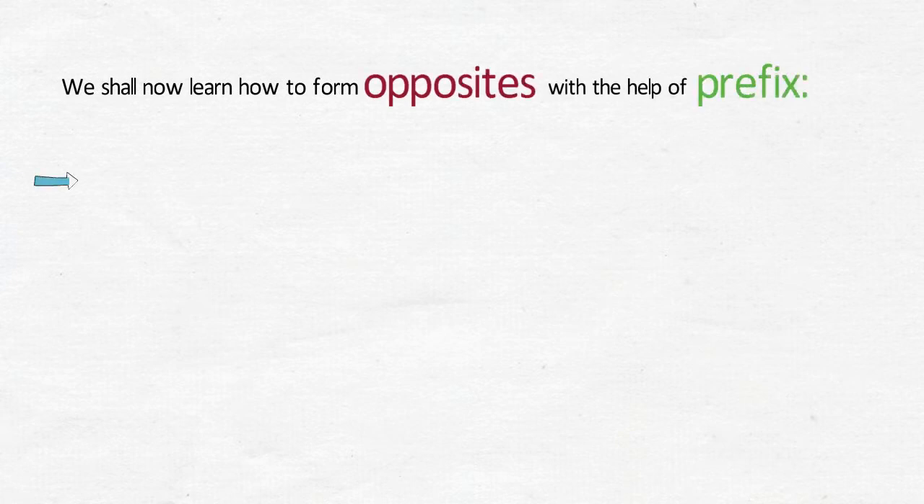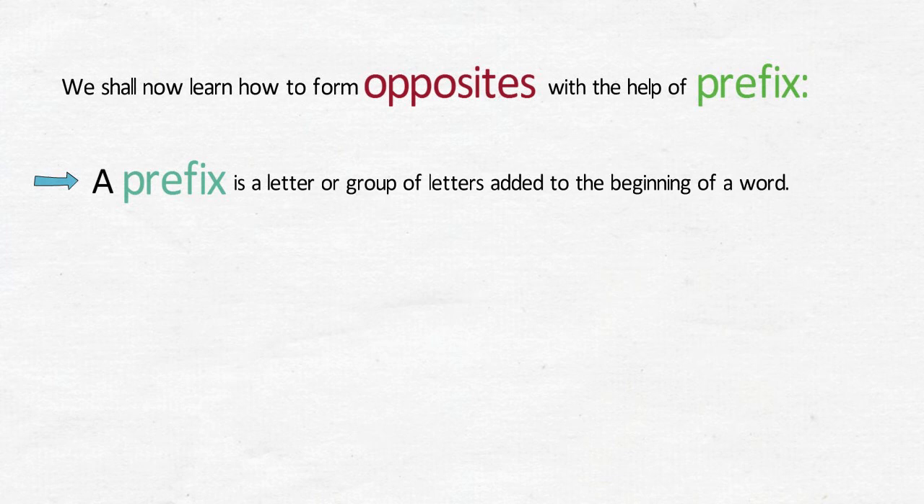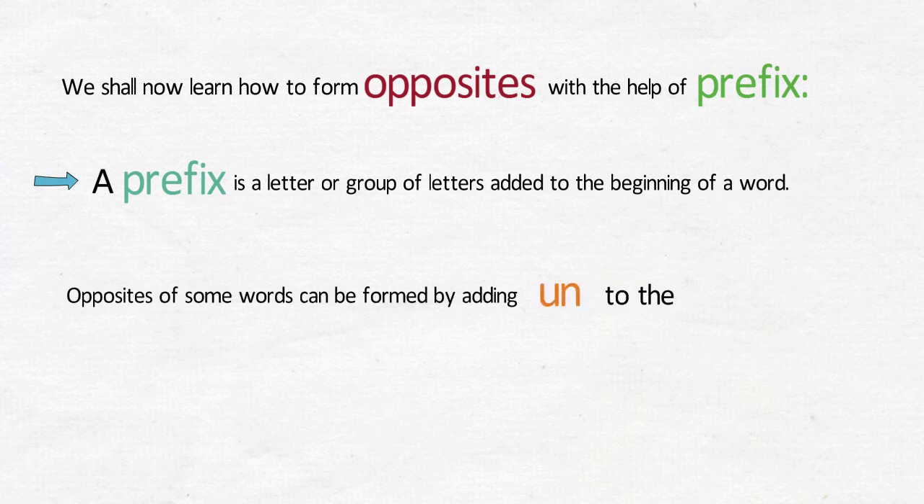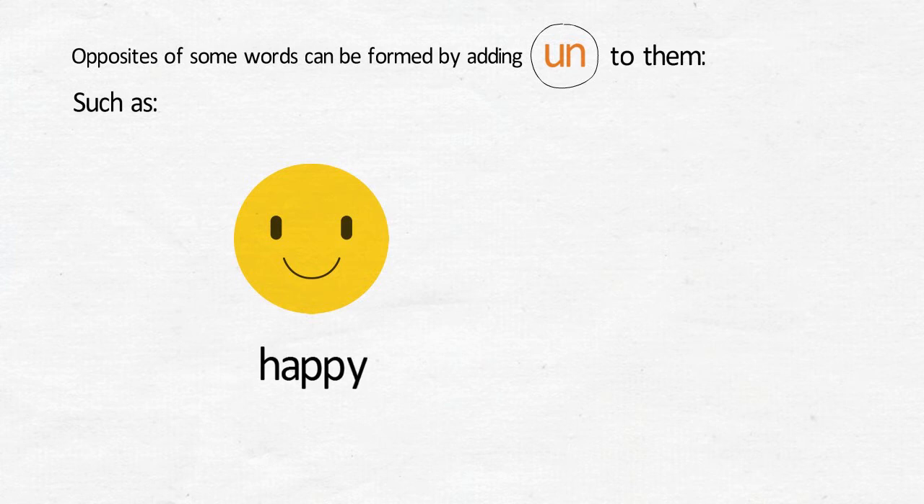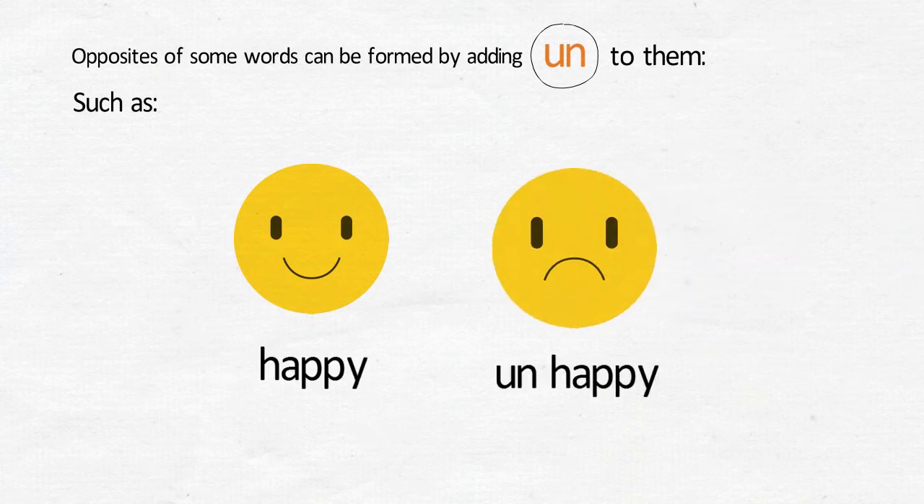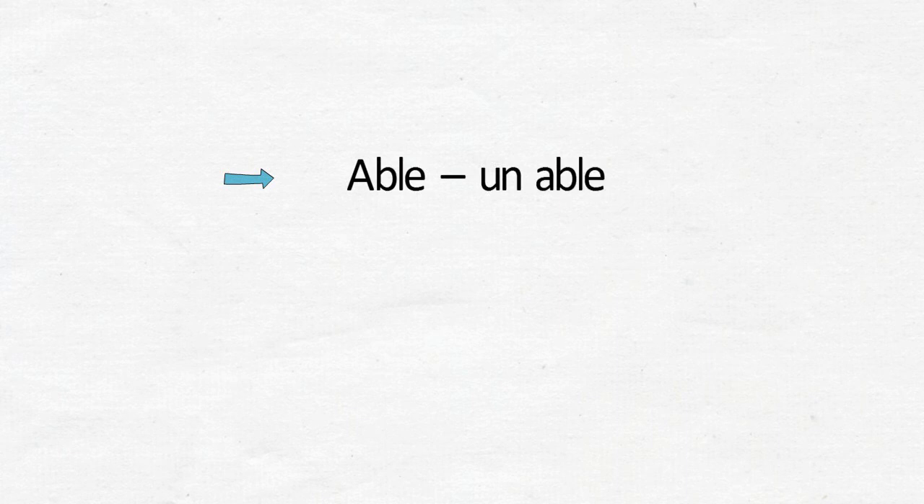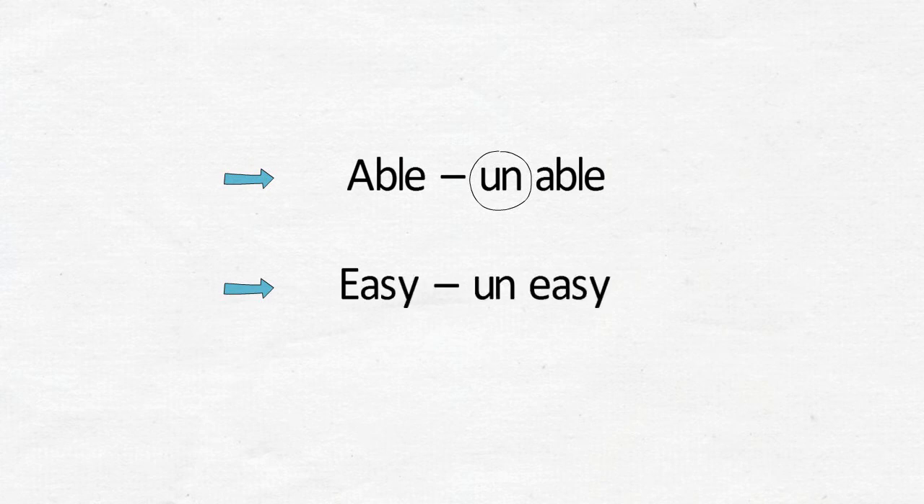We shall now learn how to form opposites with the help of prefix. A prefix is a letter or group of letters added to the beginning of a word. Opposites of some words can be formed by adding "un" to them, such as happy, unhappy. Able, unable. Easy, uneasy.